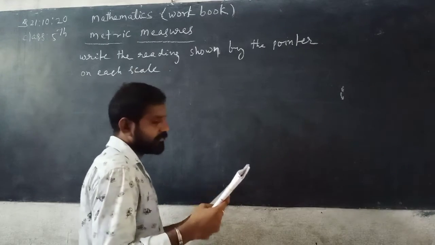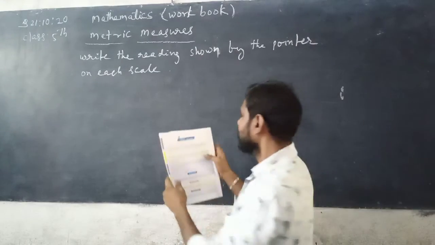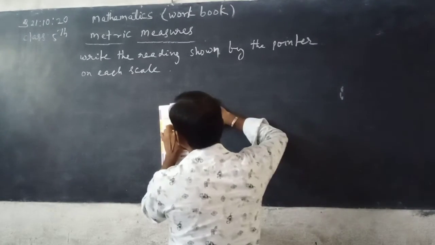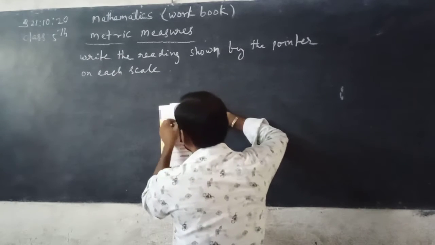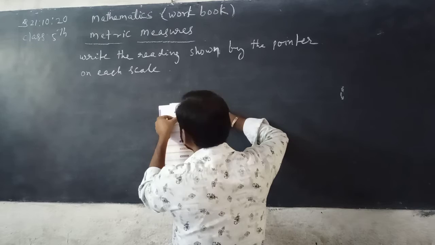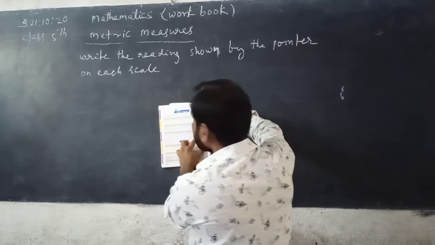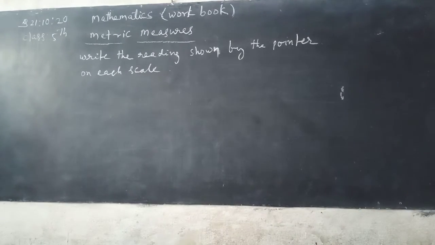See here, this is the first figure. See, where is point C located? After 8, how many divisions do we have to take? After 8 count 1, 2, 3, 4, means 8.4 centimeter.